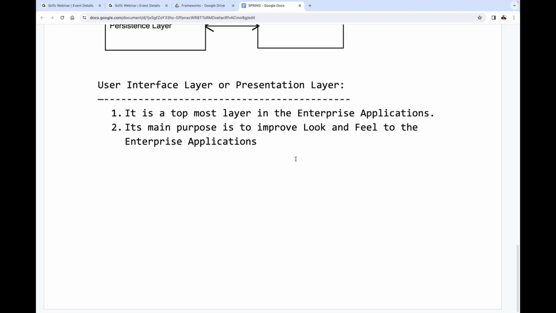So what is the meaning of this look and feel? A simple example, no need to take any other examples. All of you have a Gmail account, am I right?